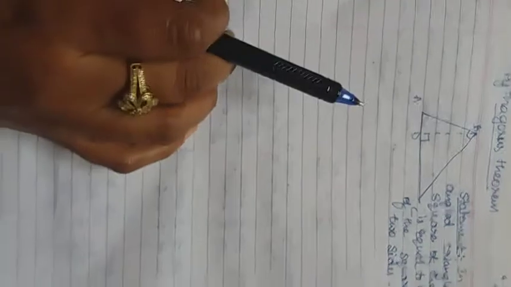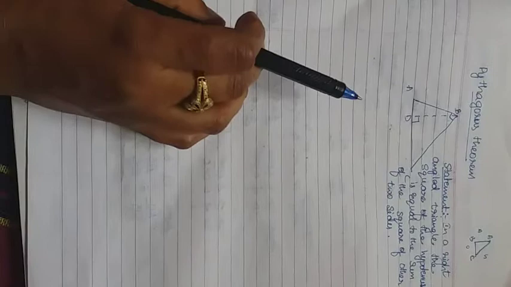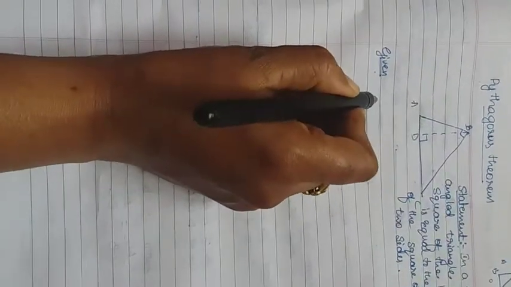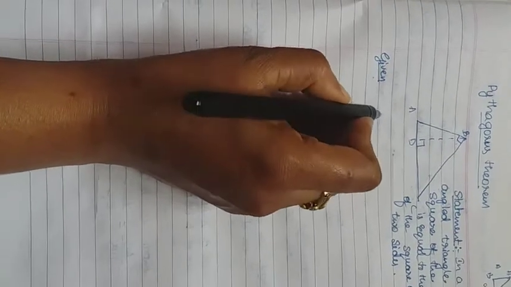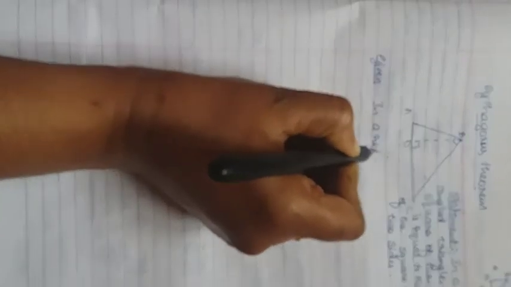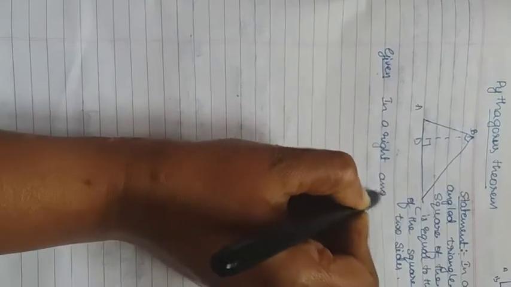I told you already, to prove any theorem we compulsorily need 4 points. One is given, to prove, construction and the proof. Let us go for the given. First it is given. It is a right angle triangle because it is right angled at B. Note down the angle here. So we can take a right angle triangle ABC. It is right angled at B. In a right angled triangle ABC.